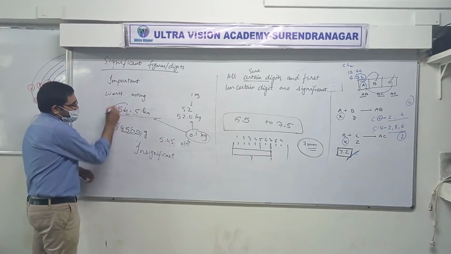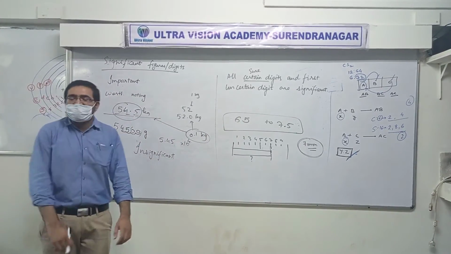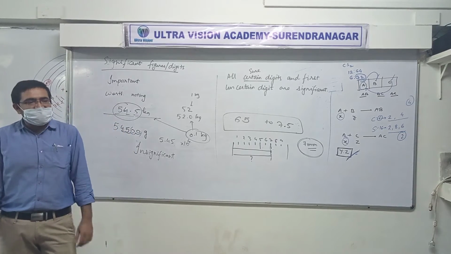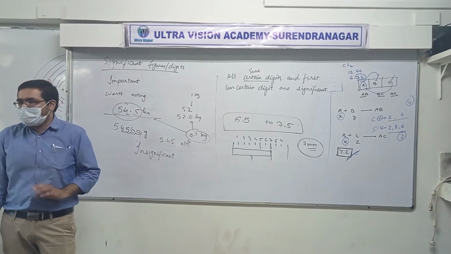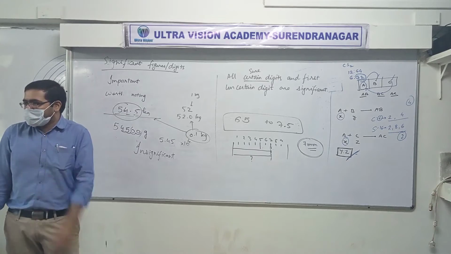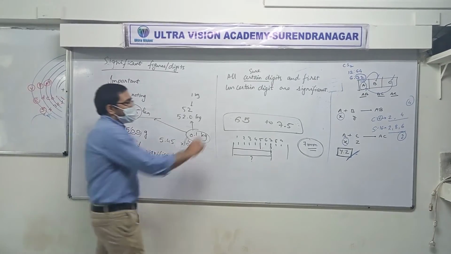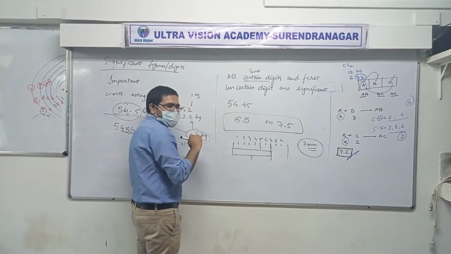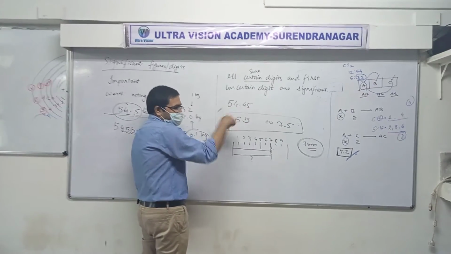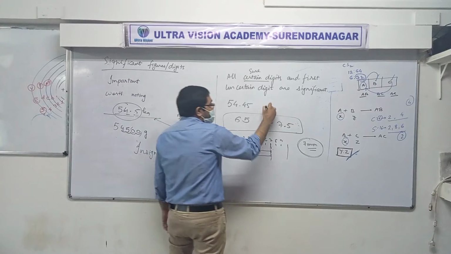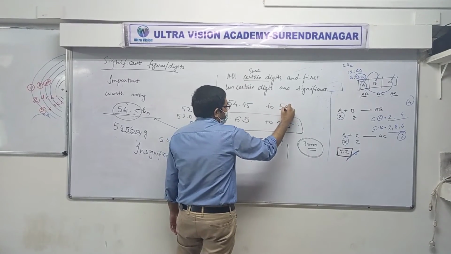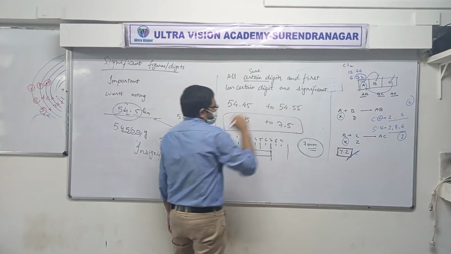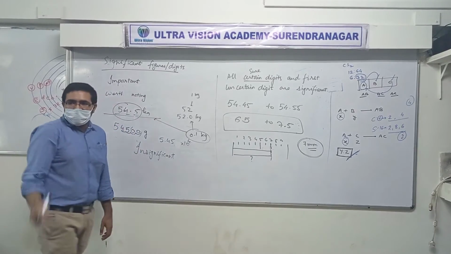Same thing here. When someone says 54.5 kg, what do you think it would actually be between? 54.45. Yes or no? Yes. Because when you round this off, you can make it 54.5. To 54.55. Yes or no? Yes. Okay.